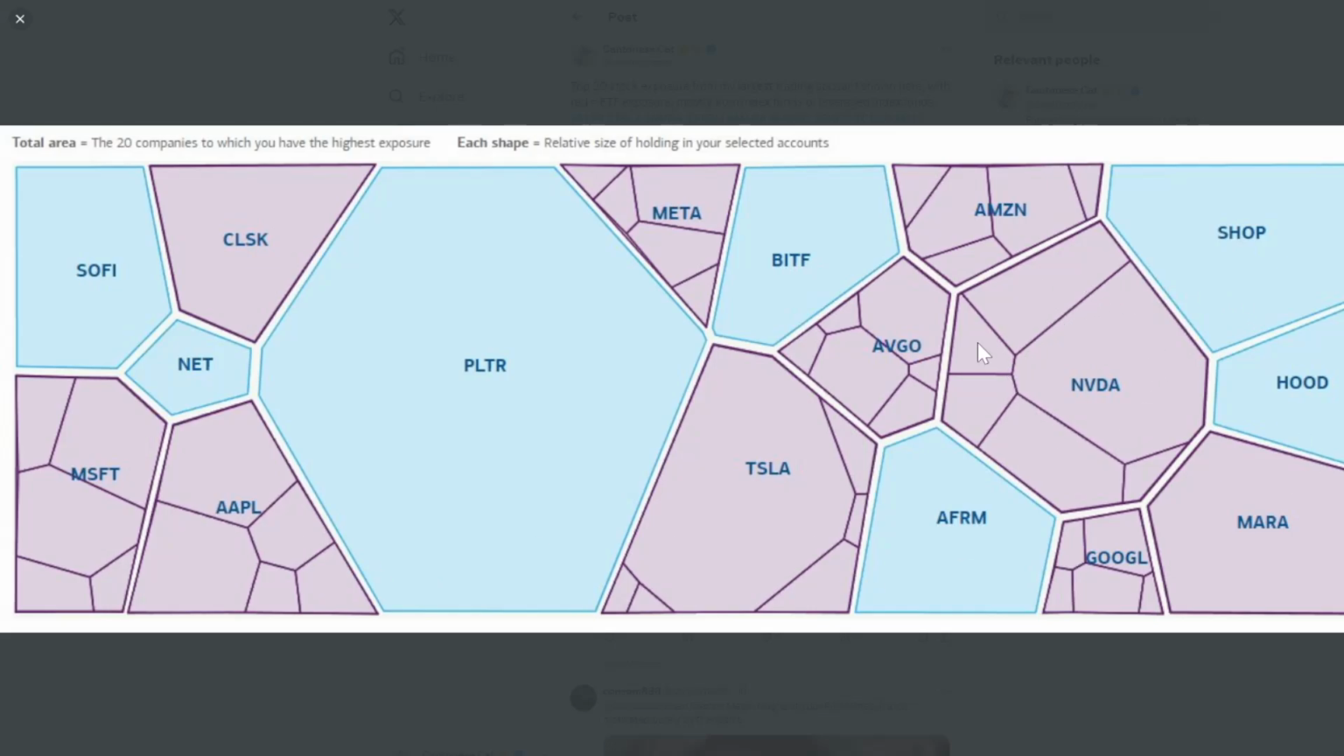I do have extra Nvidia exposure from a double leverage version of the SMH, which is called USD. So I do have a little bit of extra exposure to Nvidia, which is why it looks a little bit bigger. And Tesla I also own outright, basically the bigger square over here is my individual stock position. So I do own the Magnificent 7 in a big way.